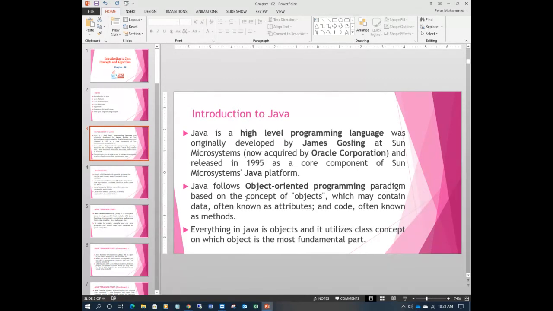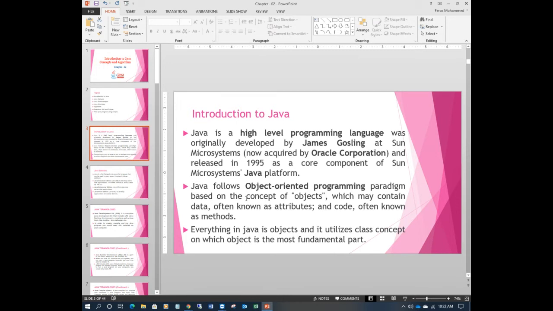You can say a person is an object, a car is an object, a pen is an object, a computer is an object, a mouse is an object, a table is an object, a chair is an object, a building is an object, a course is an object, a teacher is an object, a college is an object. Anything which exists in the world is an object.